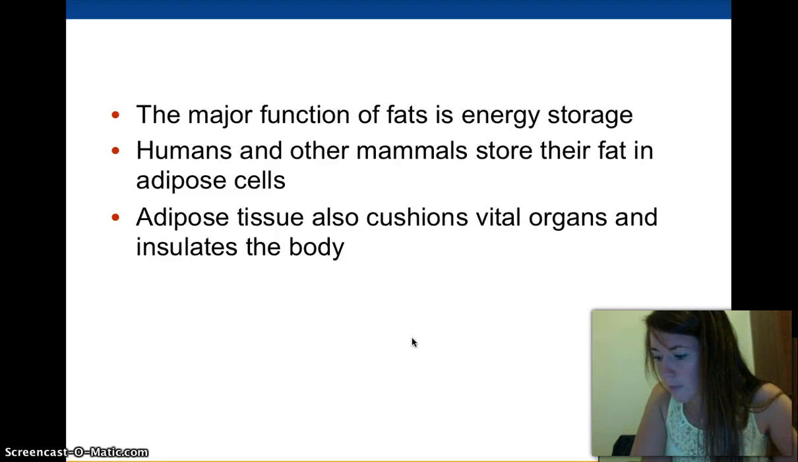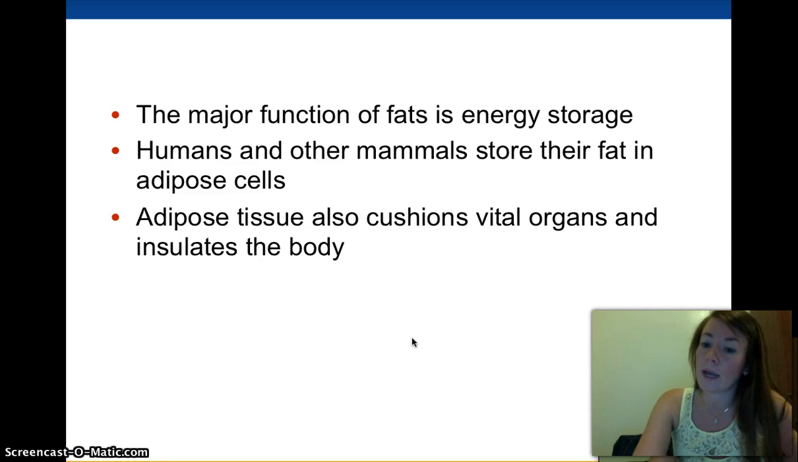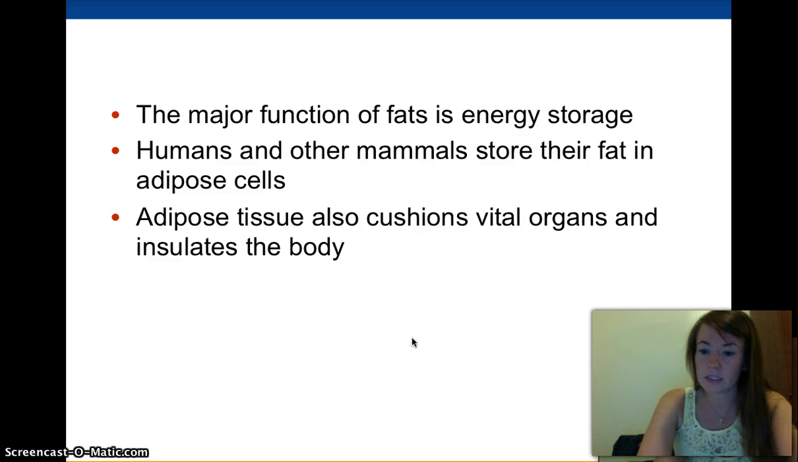And the main function of fat is energy storage. So think of it this way: if you eat way too much, your body's not just going to get rid of all that extra food you put into it, it's going to store it as fat. That way, in case you don't get a chance to eat later, it can use it. So the main function of fat is energy storage. And humans store their energy in what's called adipose cells.